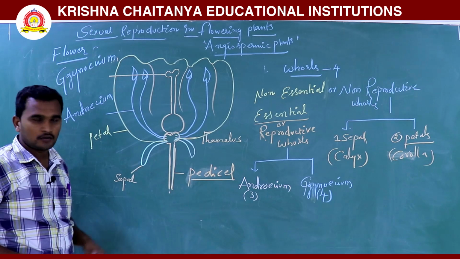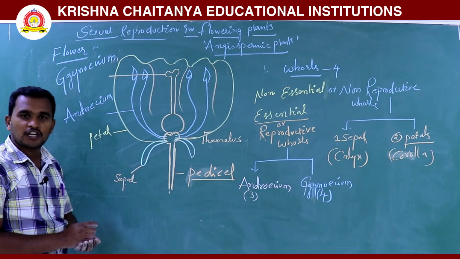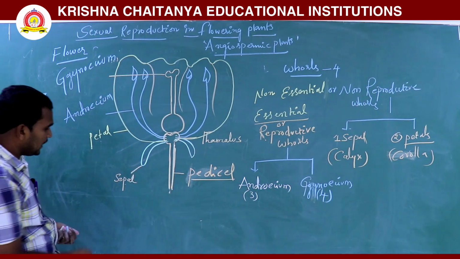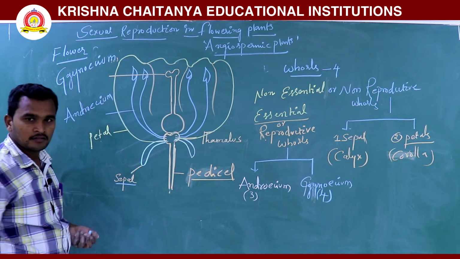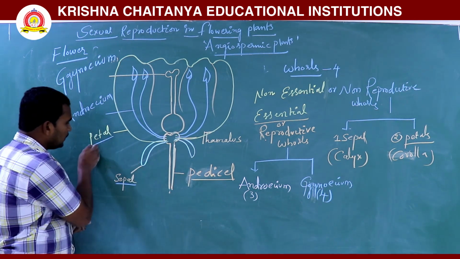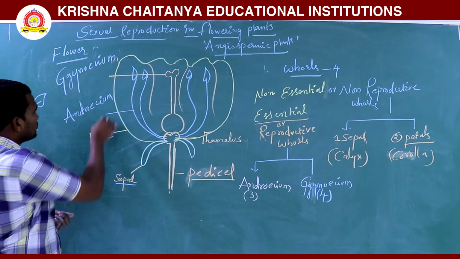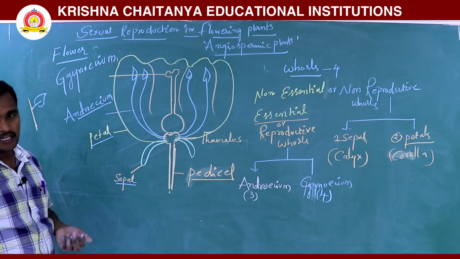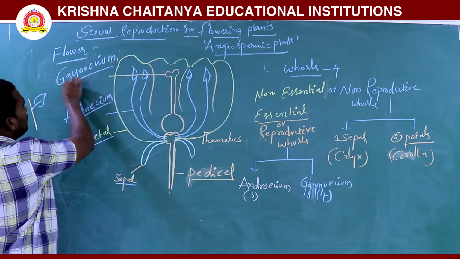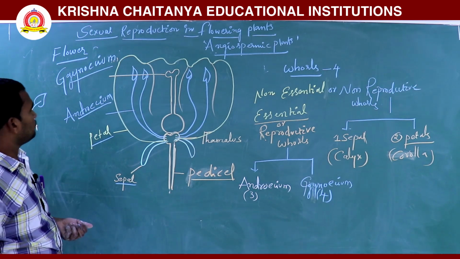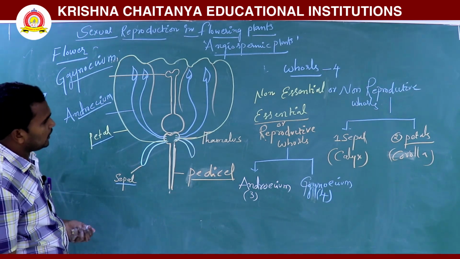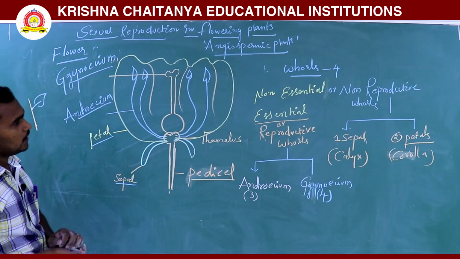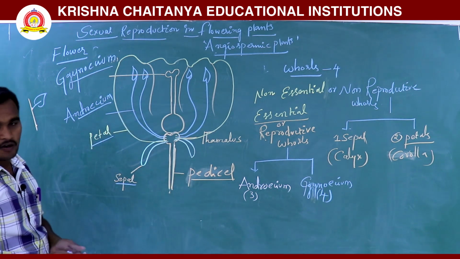The first node produces sepals, the second petals, the third androecium, and the fourth gynoecium. Total 4 whorls are there.